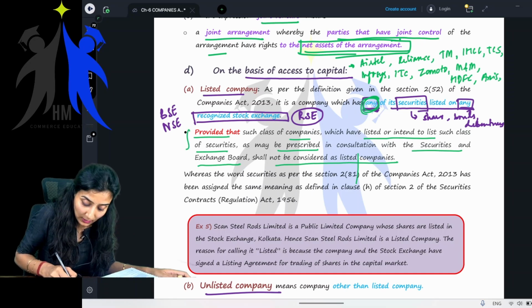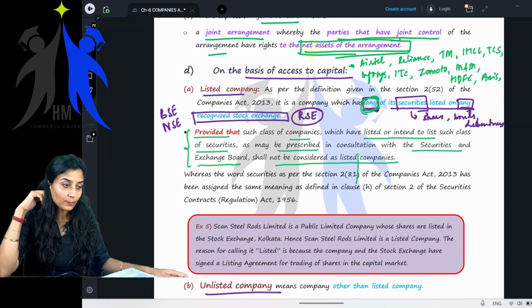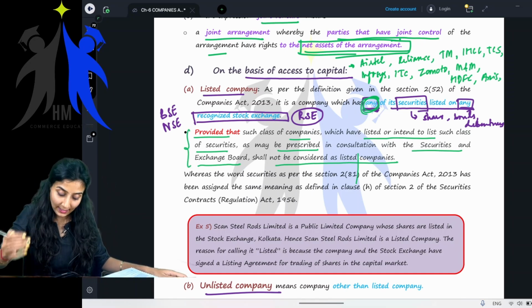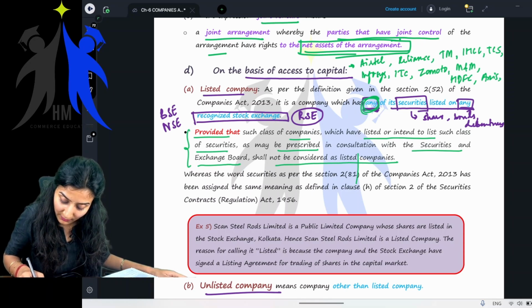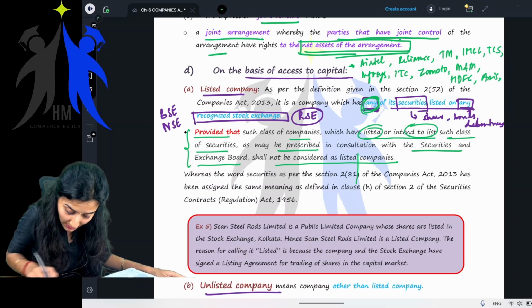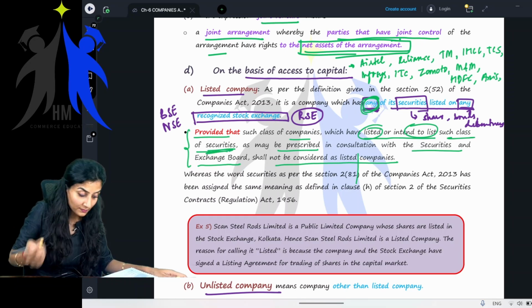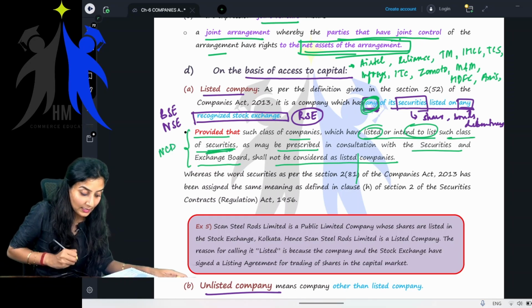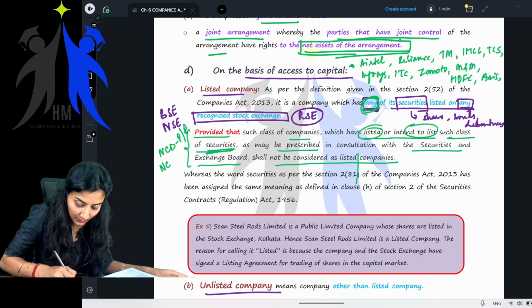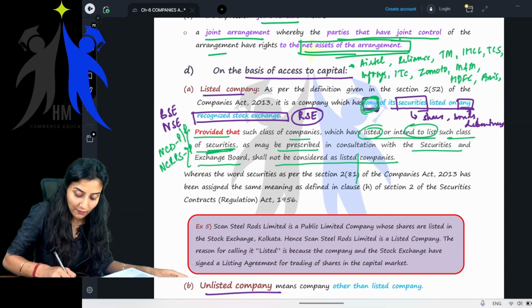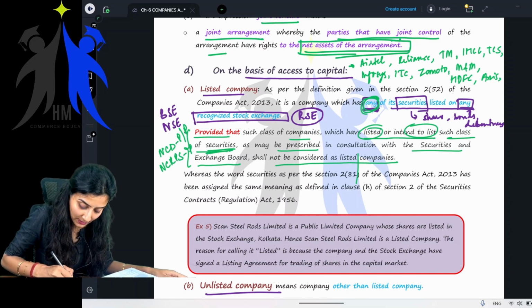But in this particular proviso, which was an amendment, they said such class of companies which have listed or intend to list such a class of securities. Now, what are these classes of securities? For example, non-convertible debentures of a private or public company, non-convertible redeemable preference shares of a public company, or equity shares which are not listed in India but listed outside India.